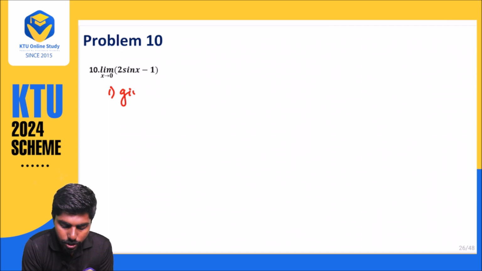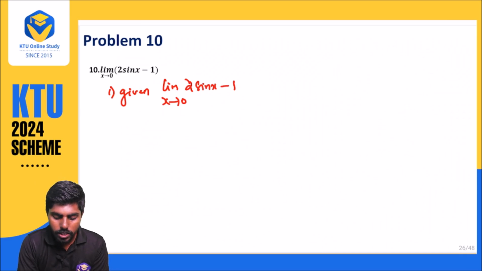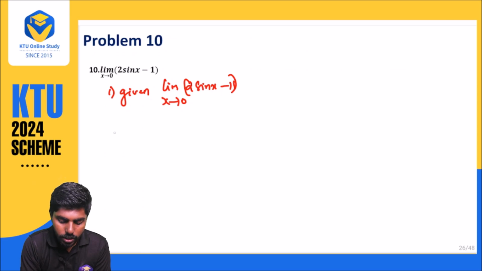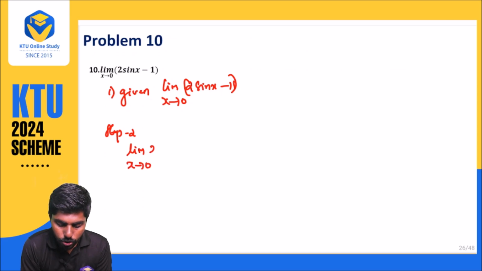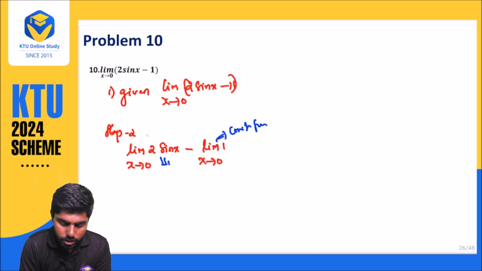What is the thing? Given limit x approaches 0, 2 into sin x minus 1. So this is the thing they have given. So what can we write? Step number 2: limit x approaches 0, 2 into sin x minus limit x approaches 0, 1. We know this is nothing but a constant function. And what about this one? This is nothing but constant multiplication. Constant multiplication rule we want to write.